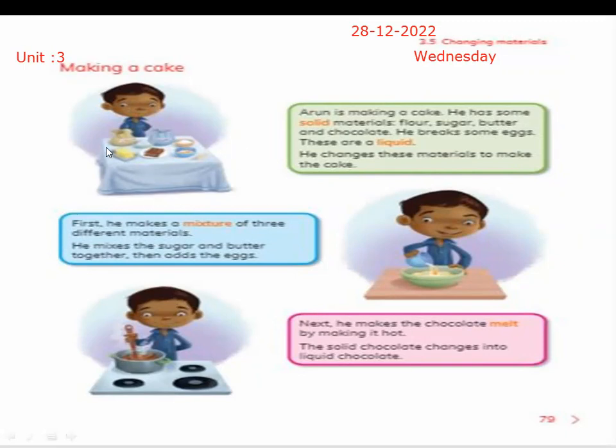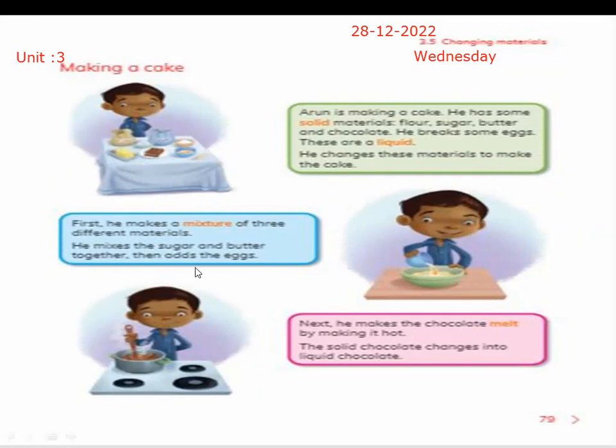The name of the boy is Arun, and he is making a cake using some solid material, and he is mixing these materials to make the cake.